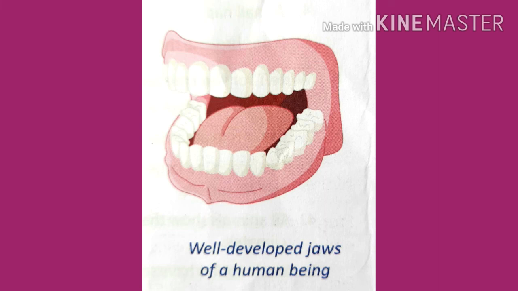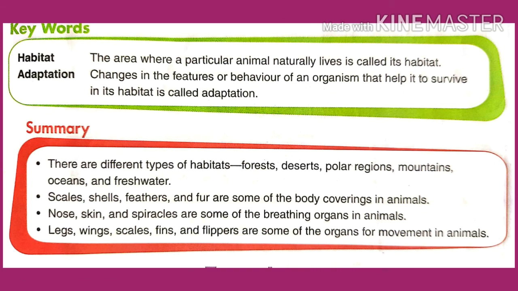Now let's have a summary of what we have discussed till now in this chapter. First of all, habitat. The area where a particular animal naturally lives is called its habitat.